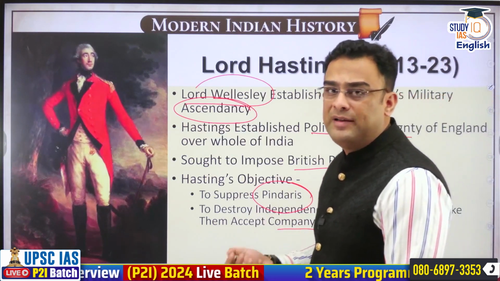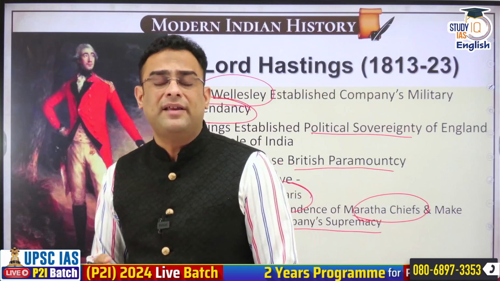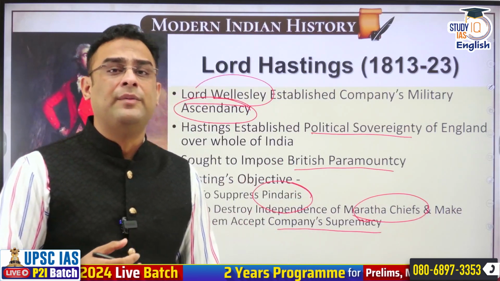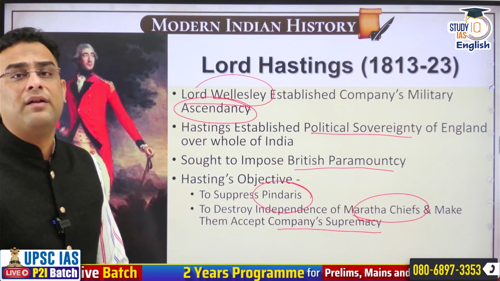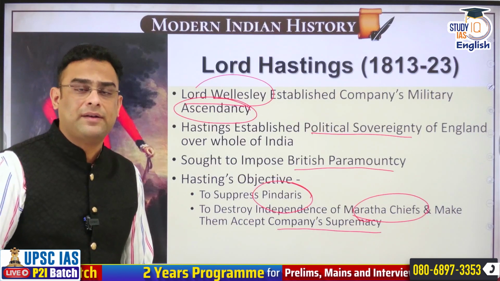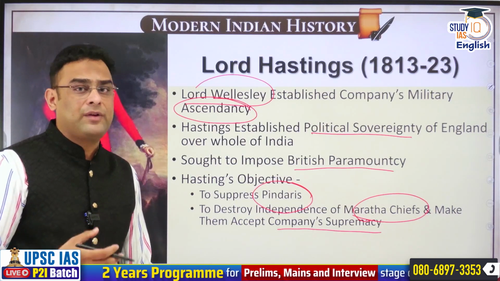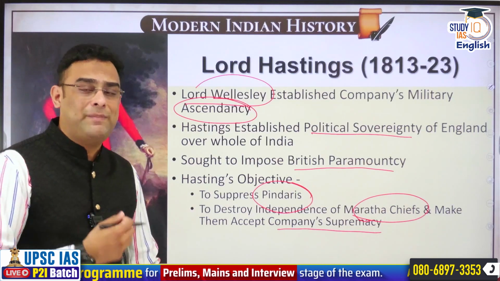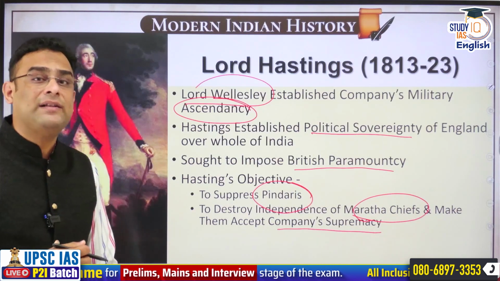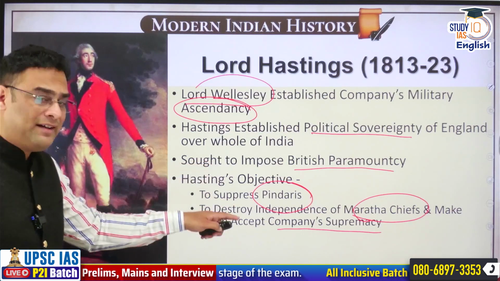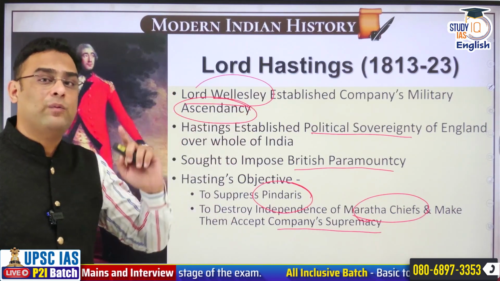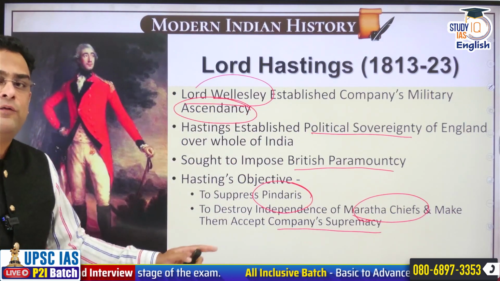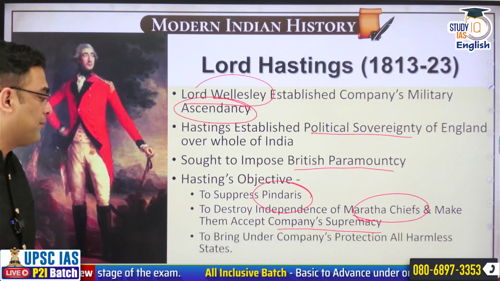Although they had been humbled in the Second Anglo-Maratha War, they still had a very firm and strong footing in a greater part of the Indian subcontinent. Consequently, they were always a threat for EIC because they had the power to bounce back, and EIC naturally looked at them with great suspicion. For that reason, Lord Hastings will want to, once and for all, finish off the Maratha challenge also.